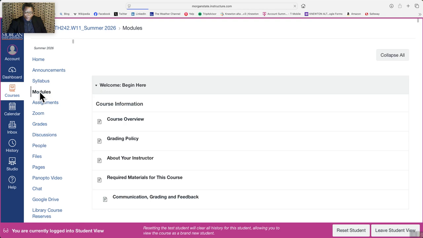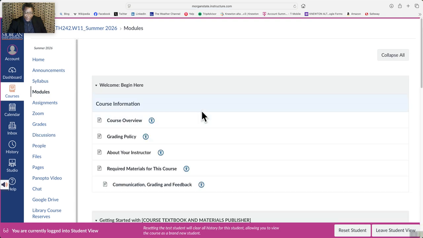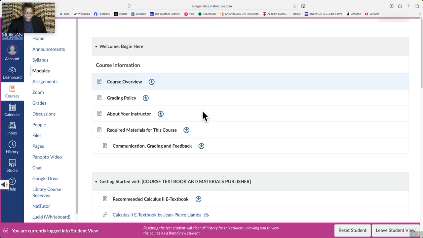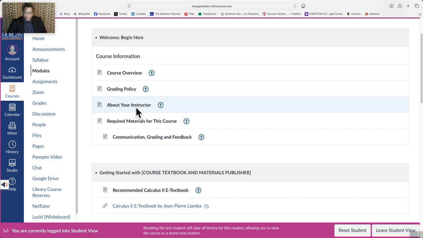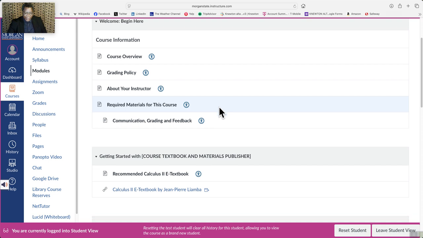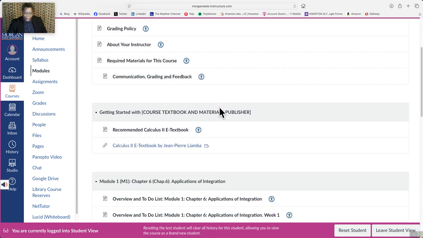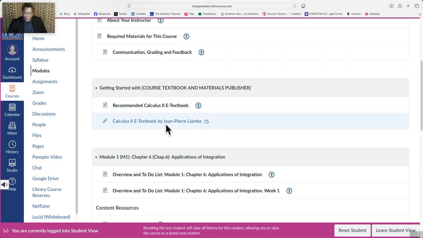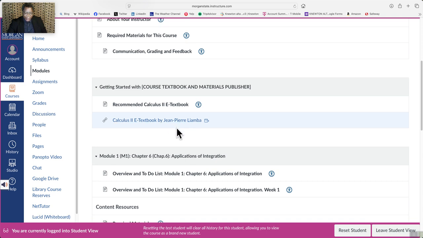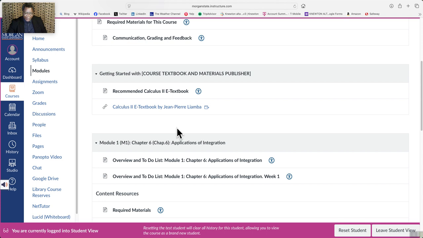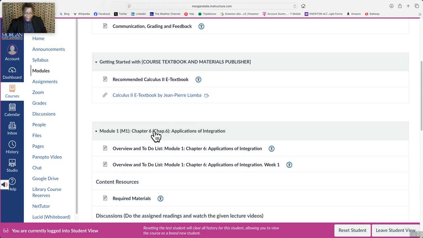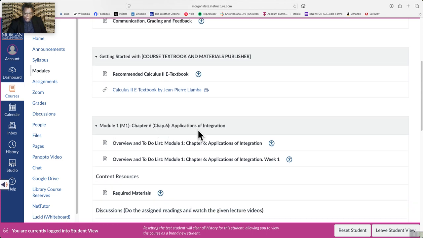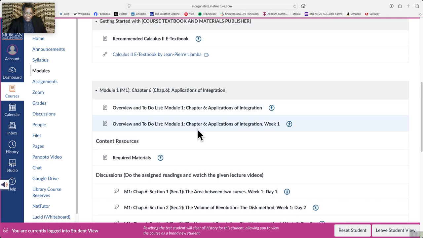Modules is where you get information about the course, even about the instructor, the grading policy, the overview of the course. You can also buy this textbook written by myself. It will help you excel in this course.